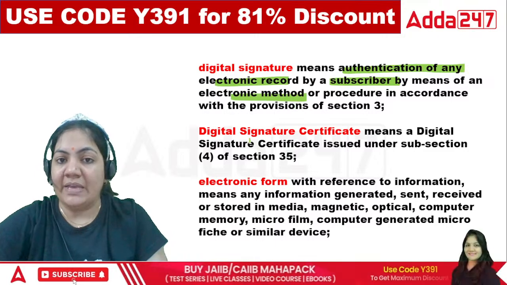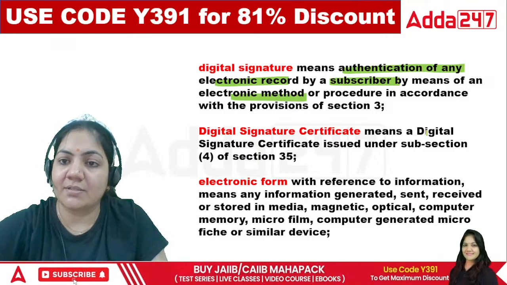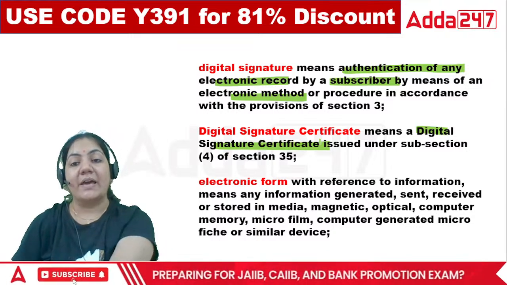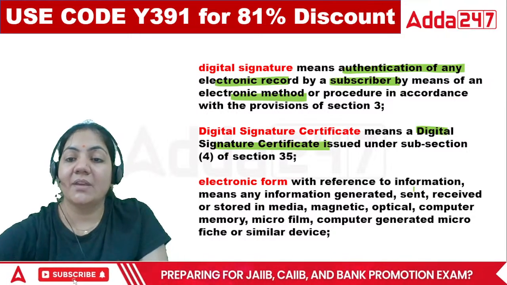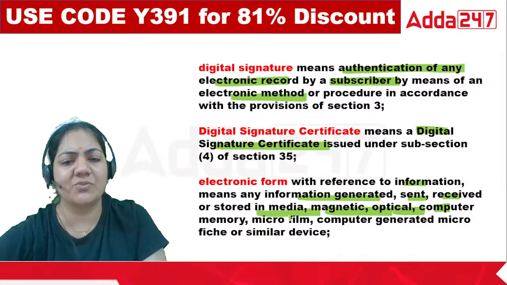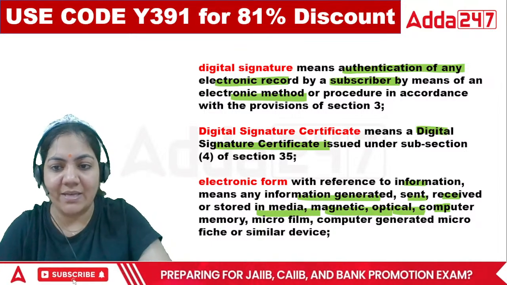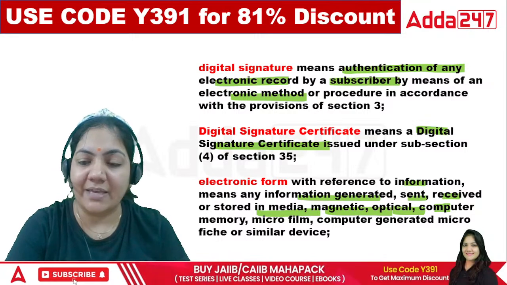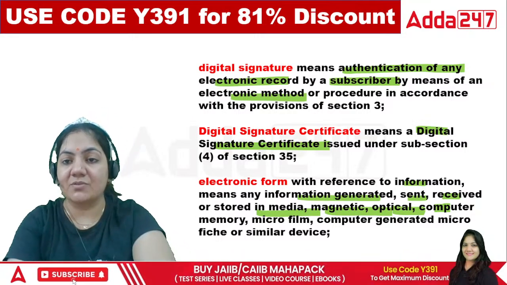Digital signature certificate: the certificate which is issued by the certifying authority. Electronic form is basically information, meaning any information generated, sent, received or stored in media, magnetic, optical, computer, etc. Electronic form means that it is kept in digital form. That is called electronic.